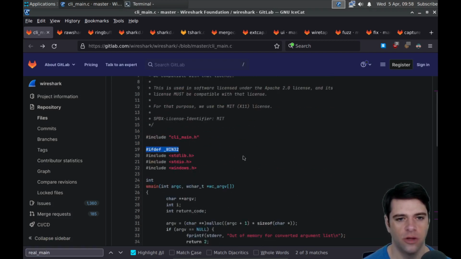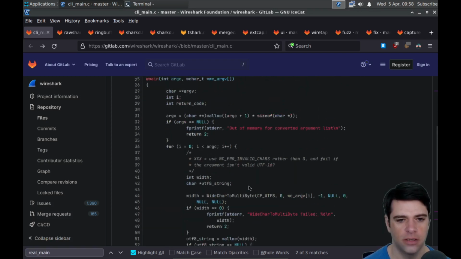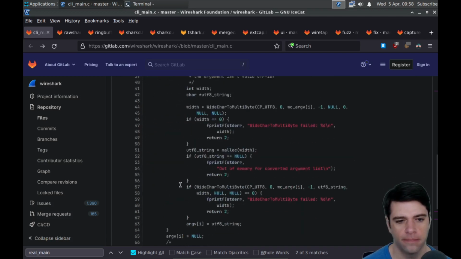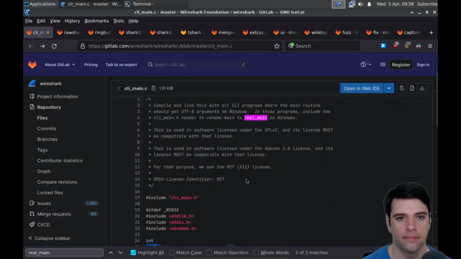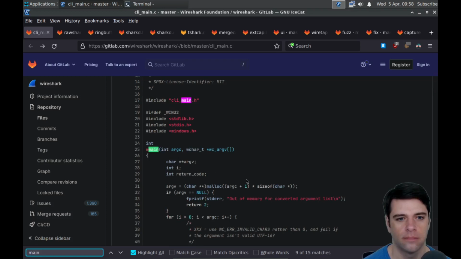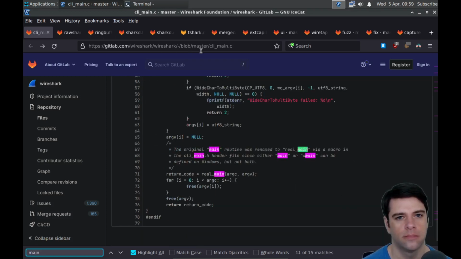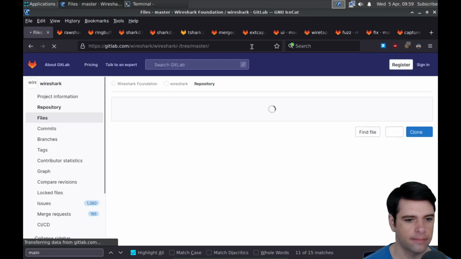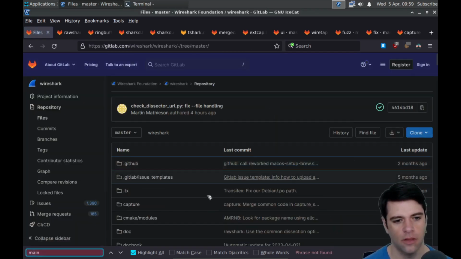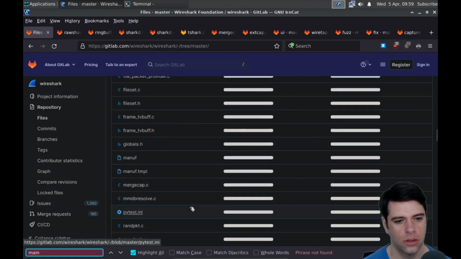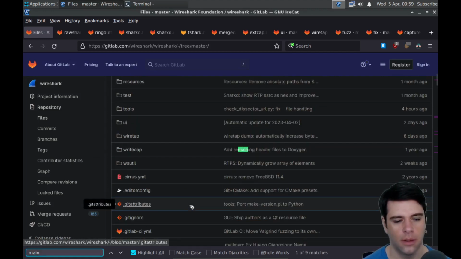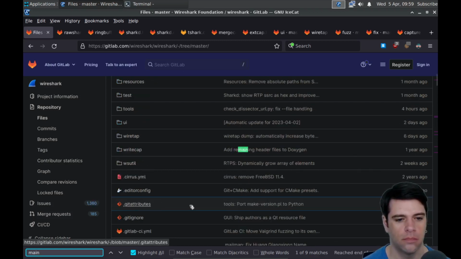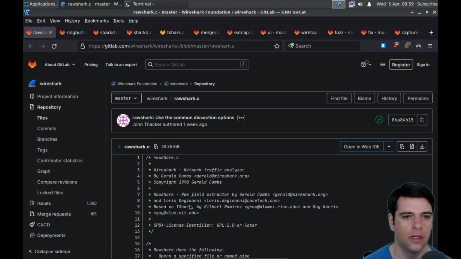I'm not sure what we do if we're not on Windows, but I guess we just have some other main somewhere. Oh, this is int win main, w main. I think there was another main looking file in the root directory. Yeah, I'm not sure. Let's move along.